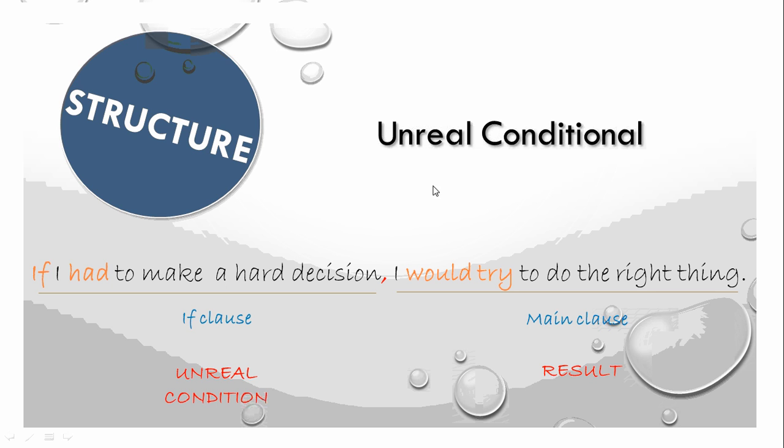The unreal conditional has this structure. In the if clause, we have a past tense, and in the result, we have would, a modal verb followed by a verb with a base form. That means without conjugation. I would try to do the right thing. Remember the comma between them if you decide to begin the unreal conditional with the if clause.